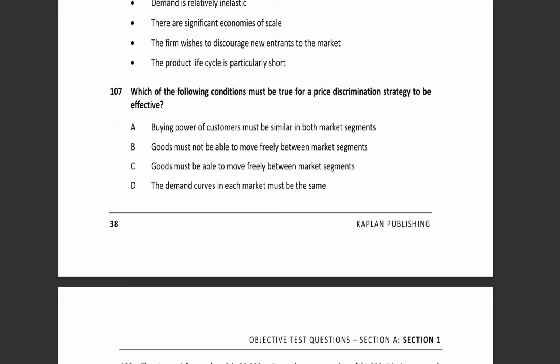Now what the question is asking, which of the following conditions must be true for the price discrimination strategy to be effective? First, buying power of customers must be similar in both markets. No, buying power should not be similar. As I said, they will classify customers based on income, for example, if they are HNI customers, they will charge the higher price.